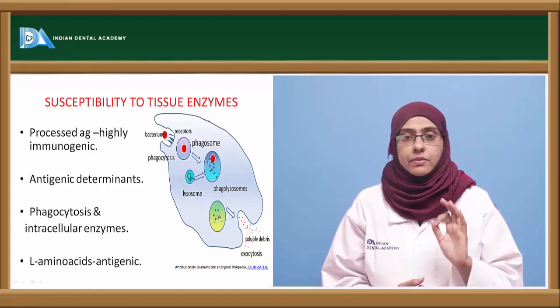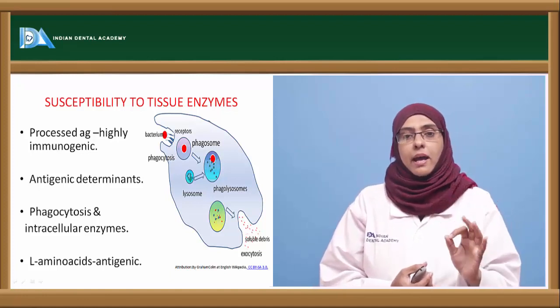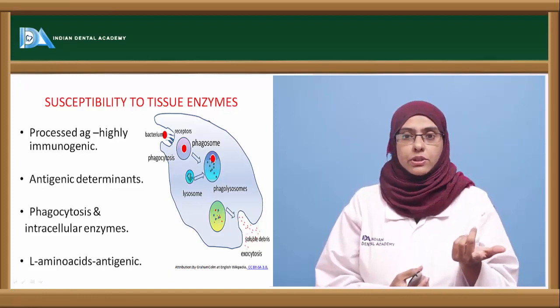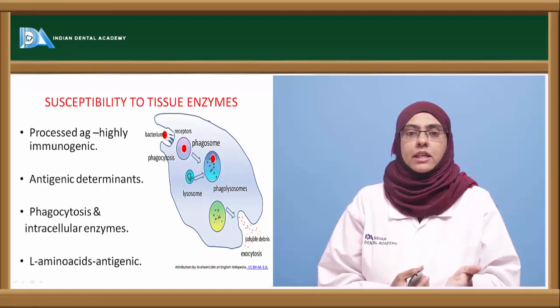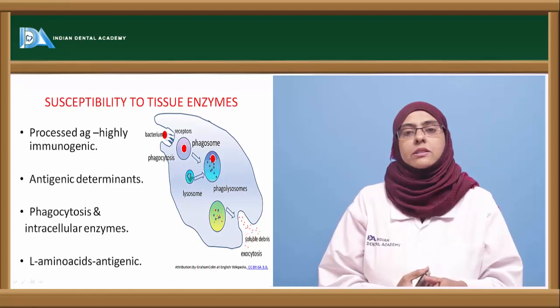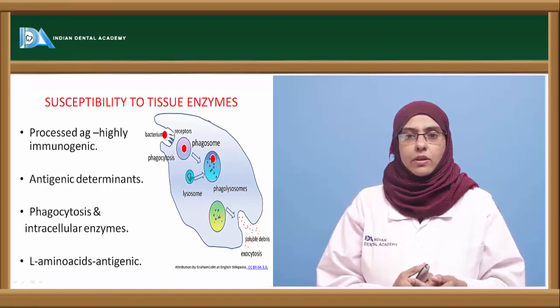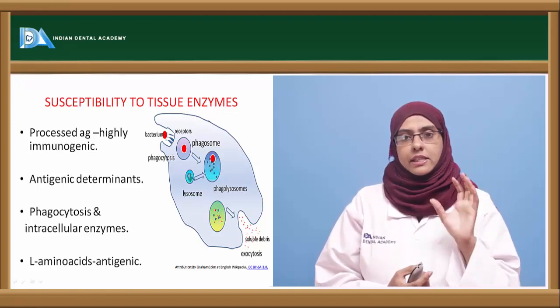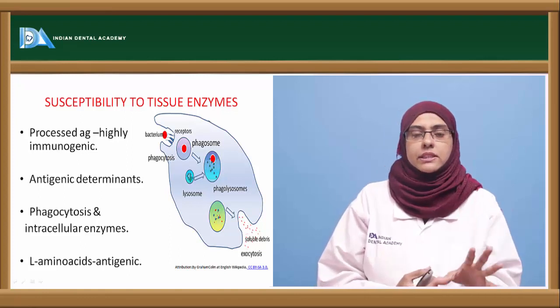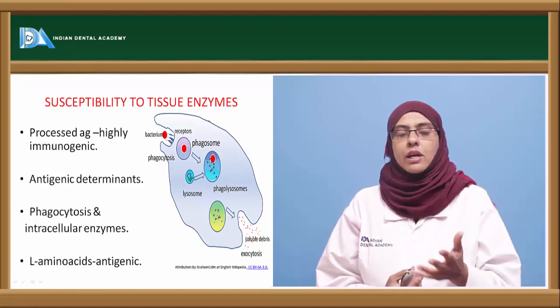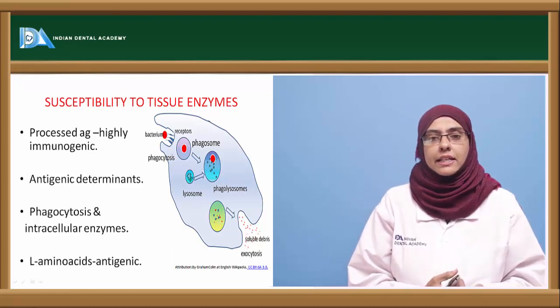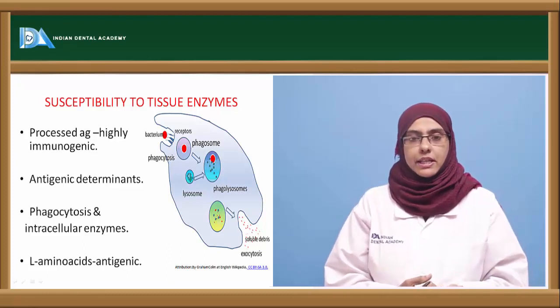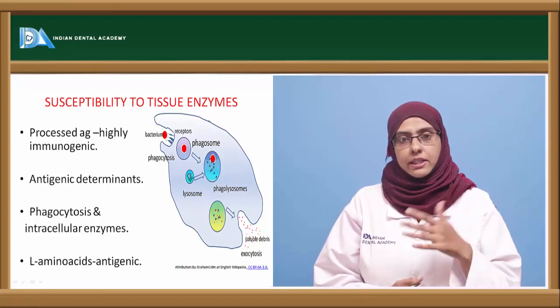But here you should make it a point that the more rapid susceptibility to tissue enzymes are not antigenic in nature. So more easily processed, the more antigenic in nature. Now these antigens are usually processed by the phagocytes in our body. So once the phagocytic cells or the macrophages have processed this antigen, they are now able to act as immunogenic component in the body. So highly processed antigens can be more immunogenic in nature,